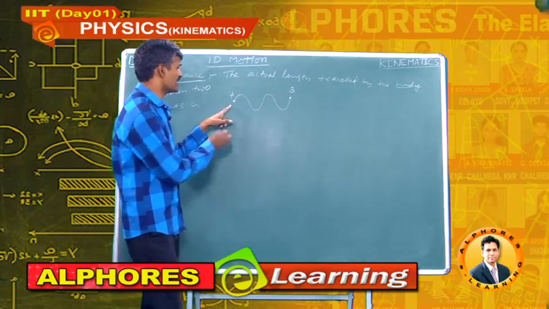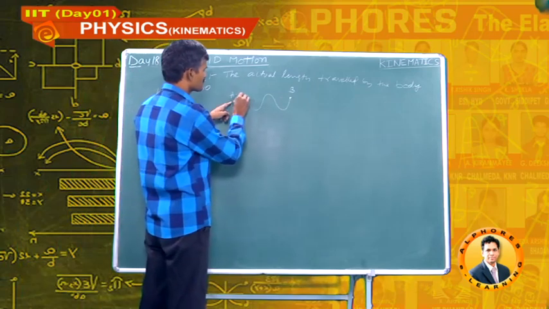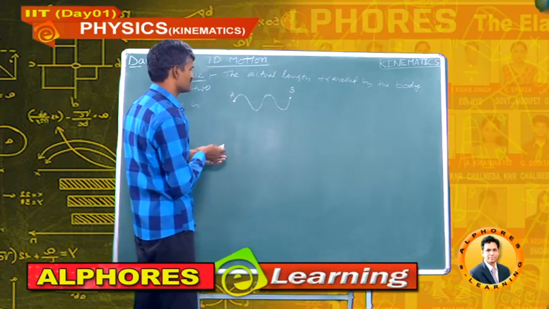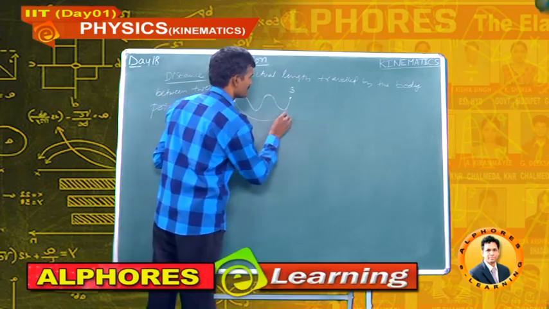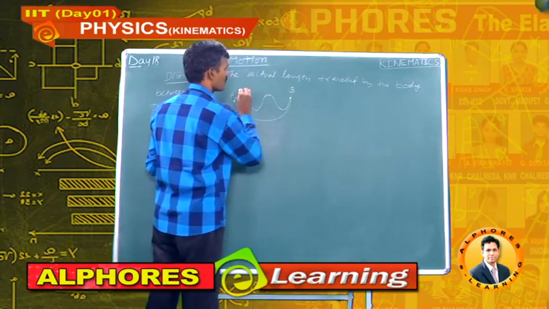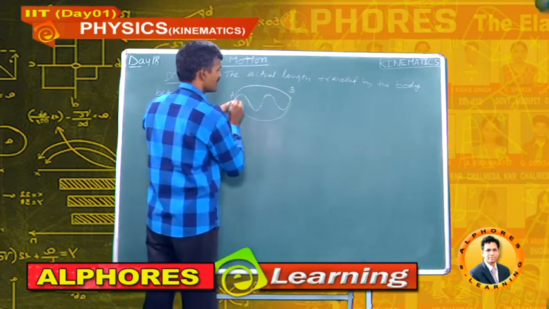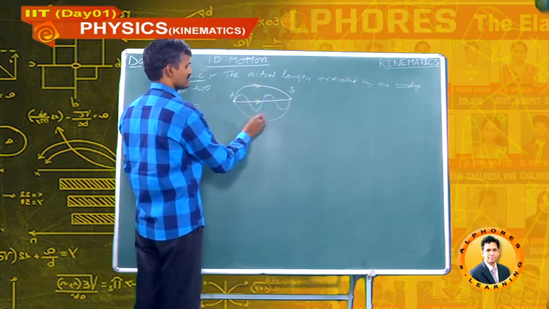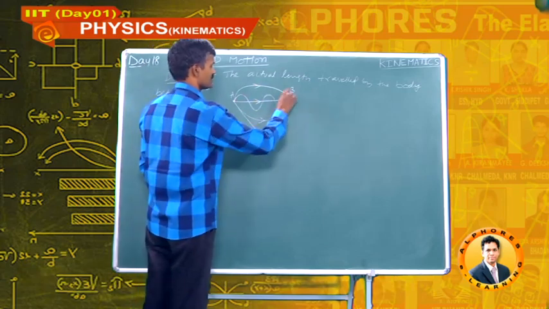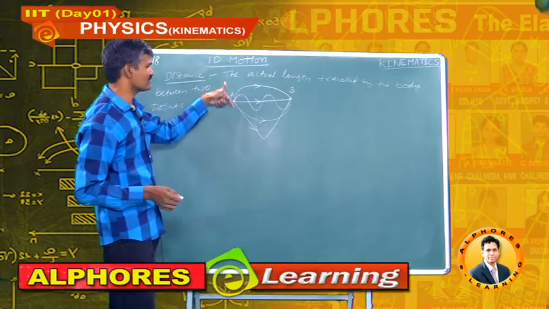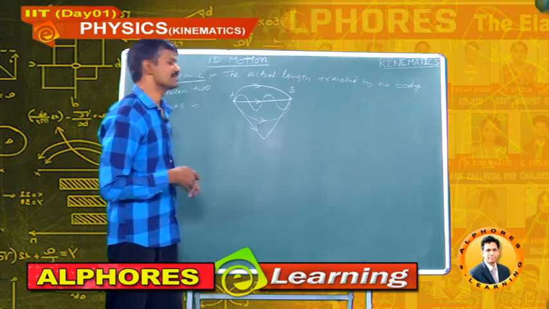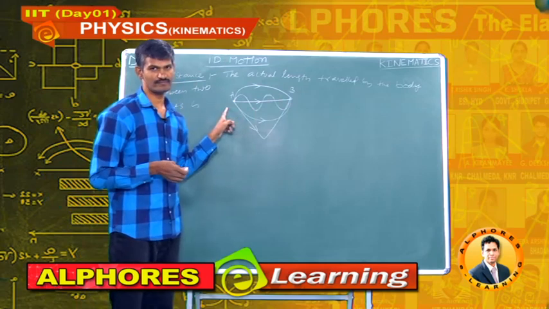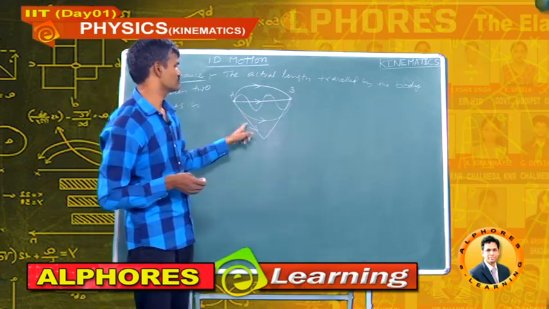Does the body have to follow this path? No, there are so many possibilities. The body may move like this, or like this, or more generally it may move like this. So the actual length of the path travelled by the body is known as the distance between those 2 points.